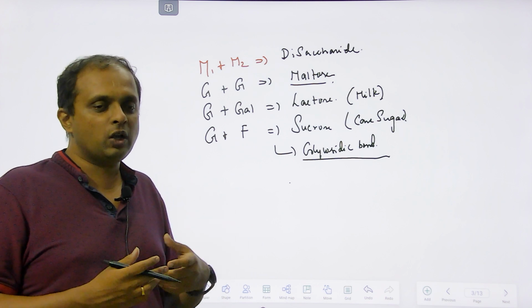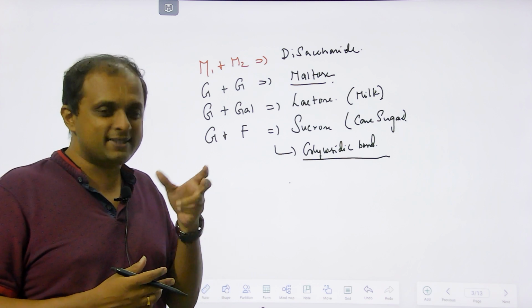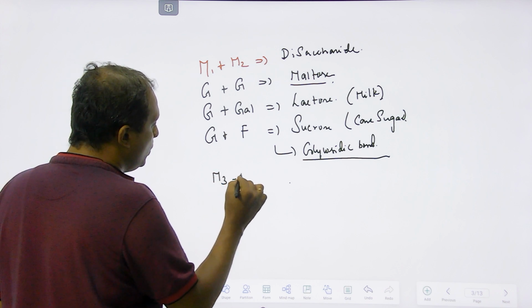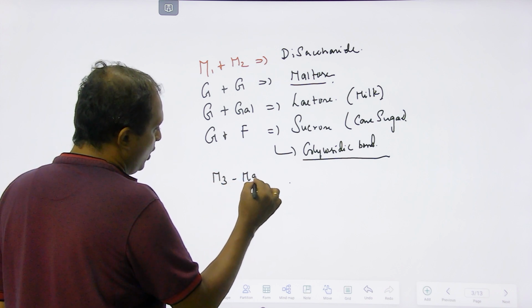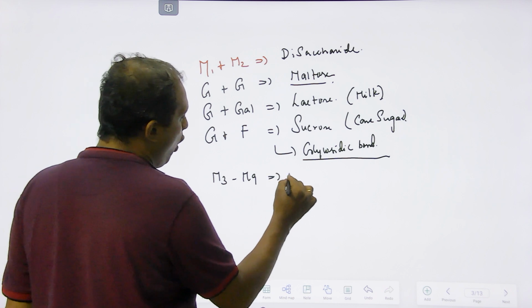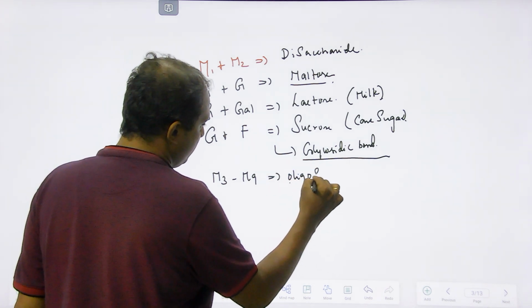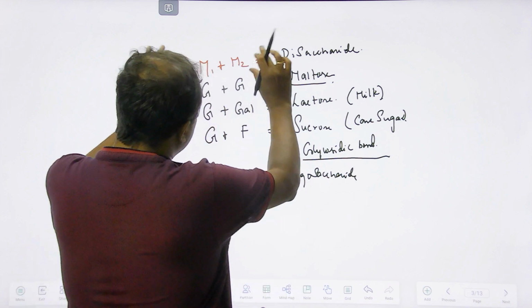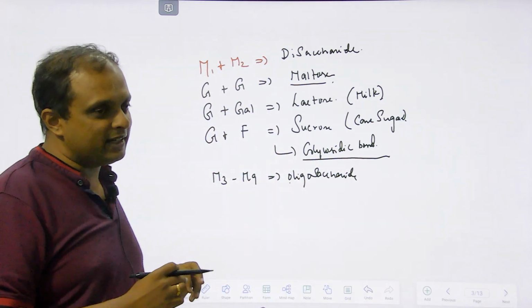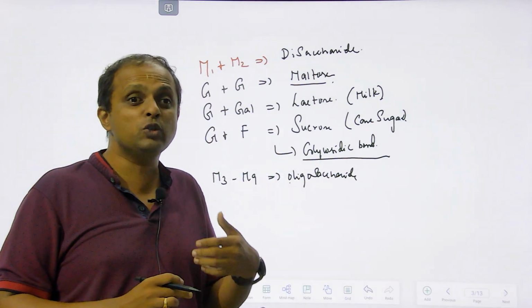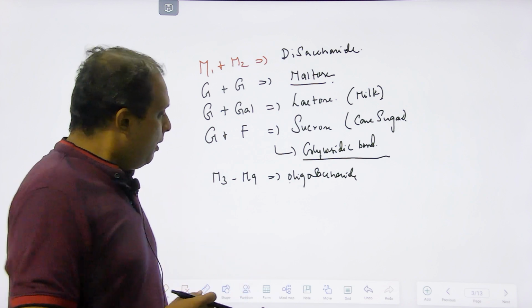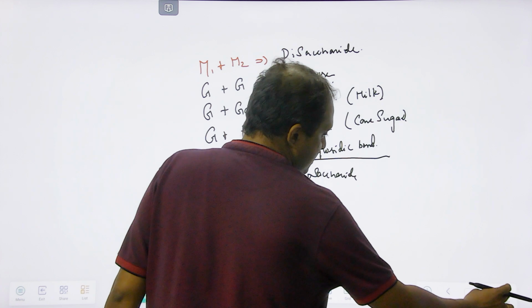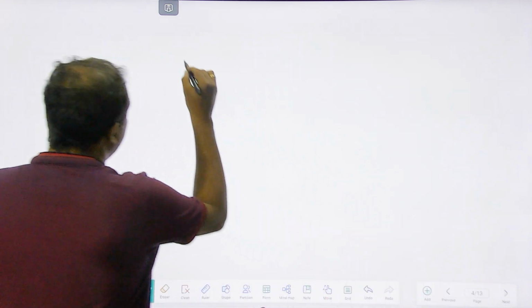Generally, above M2 we call it a polysaccharide, but still, M3 to M9 or M10 we call an oligosaccharide. That is, the length of the carbohydrate chain ranging from 3 to 9. But with many monosaccharides, we will call it a polysaccharide.